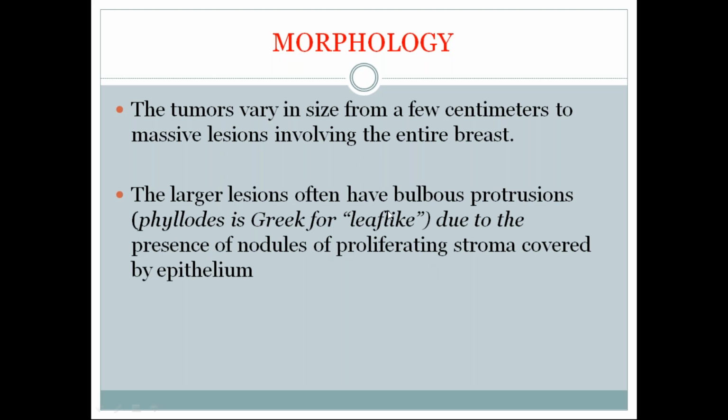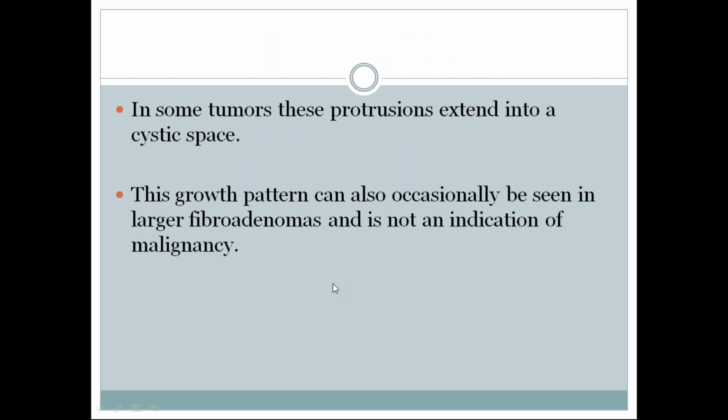Leaf-like bulbous protrusions are seen. In some tumors, these protrusions extend into a cystic space. This growth pattern can also occasionally be seen in larger fibroadenomas and is not an indication of malignancy.